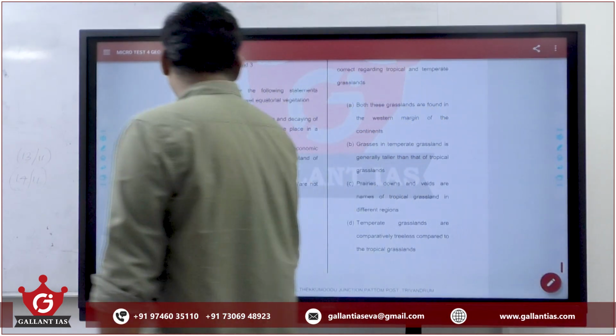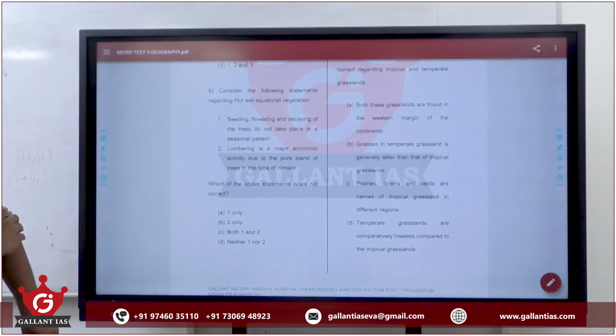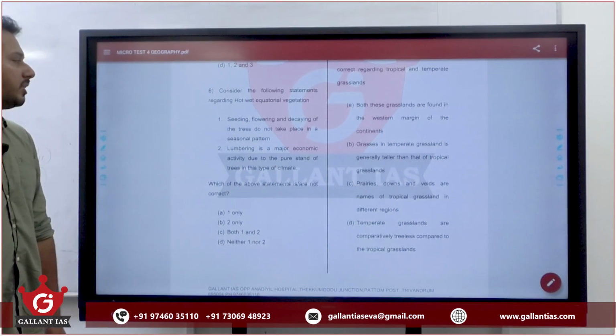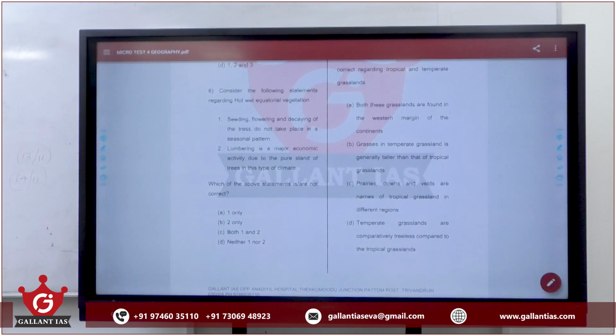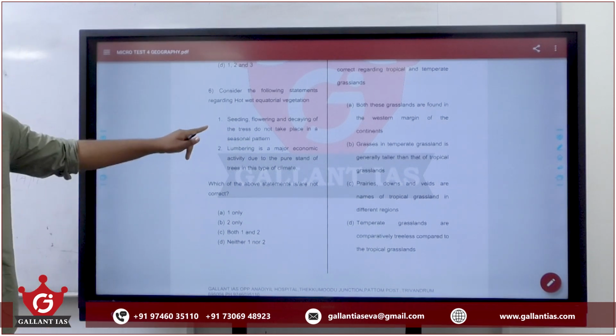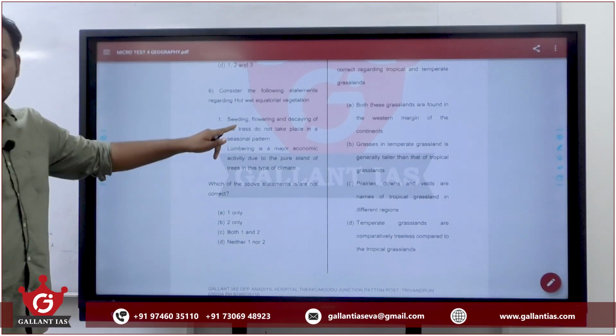Question 6. Consider the following statements regarding hot wet equatorial vegetation. One, seeding, flowering and decaying of the trees do not take place in a seasonal pattern. Two, lumbering is a major economic activity due to the pure stand of trees in this type of climate. This is a twin statement type of question. What about statement 1? Is it right or wrong?